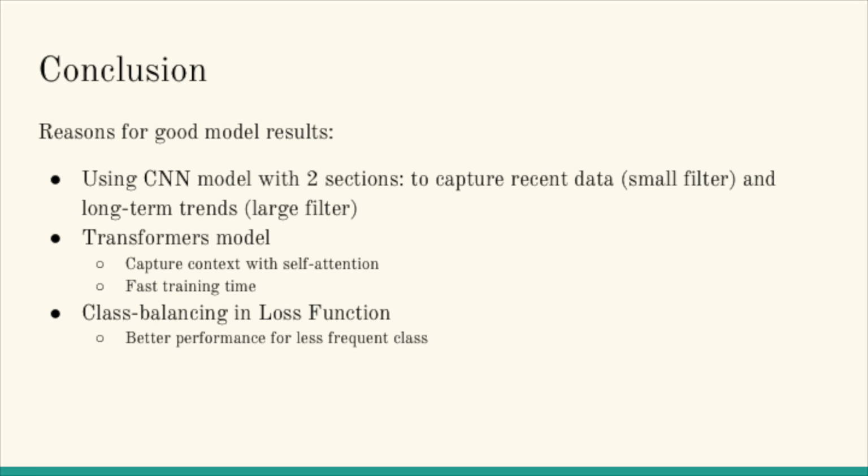So we think there are several reasons for the good performance. One is that the CNN with two sections to capture recent data and longer temporal duration helps us, and also the transformer model with its self-attention is a good model to capture the temporal context, and it also allows us to train faster. And the third, which we think is the most important, is that we use class balancing in the loss function. So we go over the training set, figure out the relative frequency of each class, and use that to weight each term in the loss, and it helped us to perform better on classes which are less frequent.